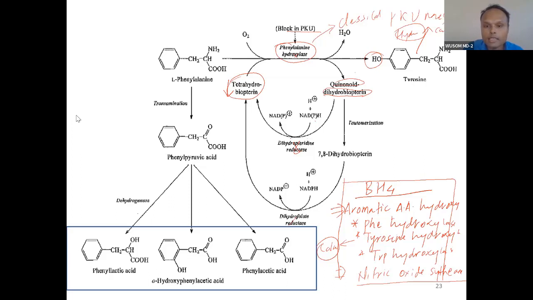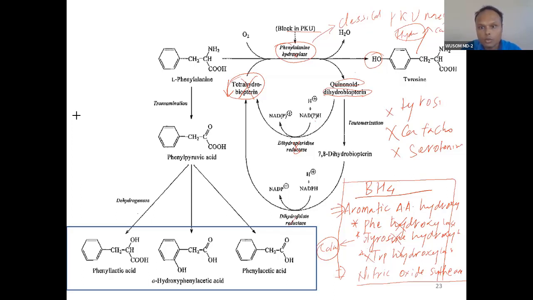tetrahydrobiopterin. So imagine if there is deficiency of tetrahydrobiopterin, what will happen? The problem will be with phenylalanine hydroxylase, with tyrosine hydroxylase, and with tryptophan hydroxylase. And you know, tryptophan leads to serotonin formation. Catecholamine formation will be compromised, and because of tryptophan hydroxylase, serotonin formation will be compromised. Because of phenylalanine hydroxylase, tyrosine will become low.